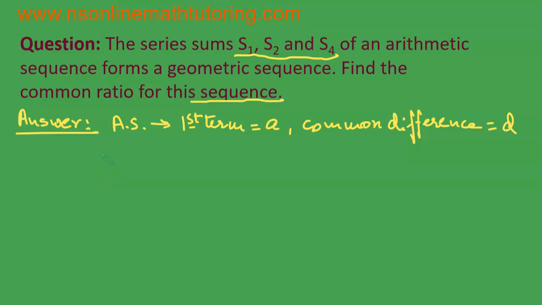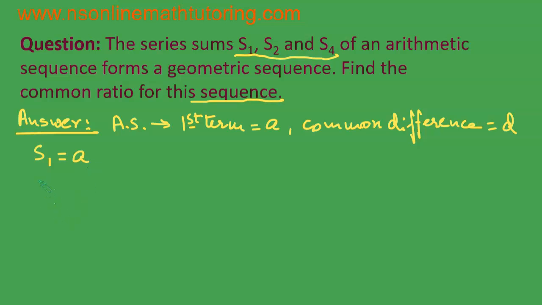So, S1 is equal to the summation of the first one term of the arithmetic sequence or arithmetic series. What is the summation of the first one term? It is the first term. So, S1 is equal to A.